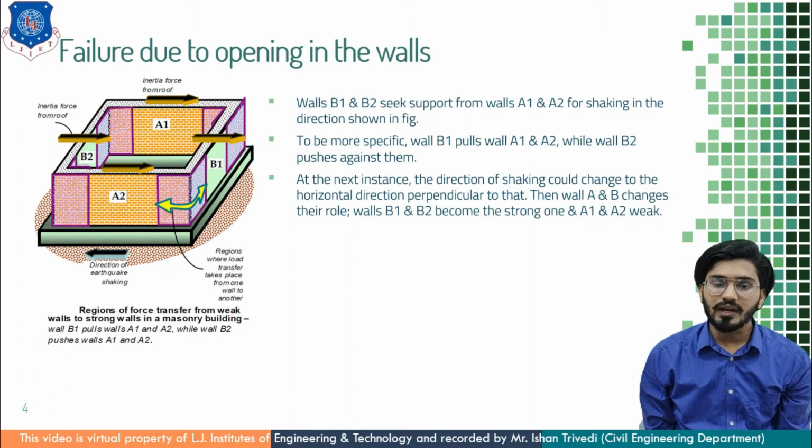Now walls B1 and B2 are stronger walls and A1 and A2 are weak walls. Why would this happen? Because the earthquake force direction has changed, and that's why the role of walls has also changed, subject to the direction of earthquake forces.